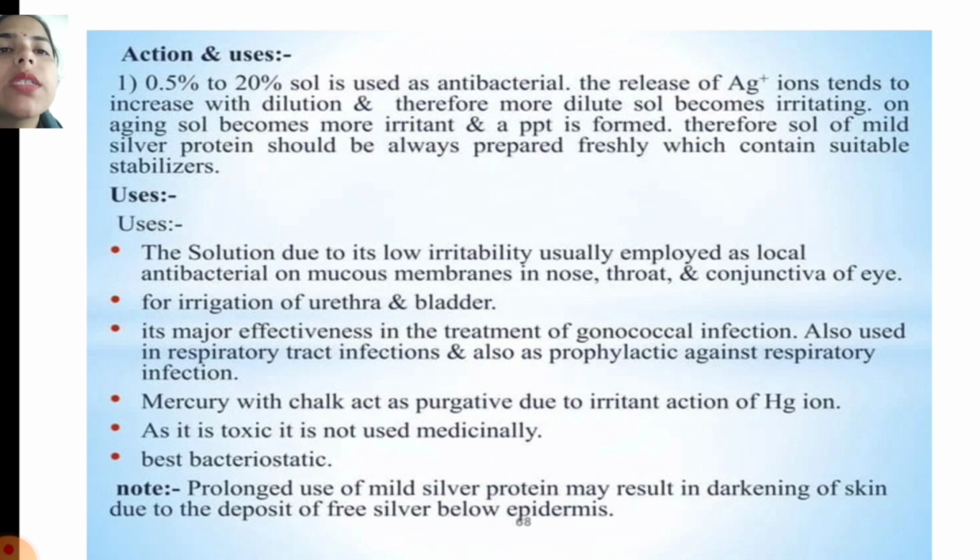Next are the uses. Due to its low irritability, the solution is employed as a local antibacterial on the mucous membrane in the nose, throat and the conjunctiva of the eye. For irrigation of the urethra and bladder, it is most effective in the treatment of gonococcal infection. It is also used in respiratory tract infections and as a prophylactic against respiratory infections.